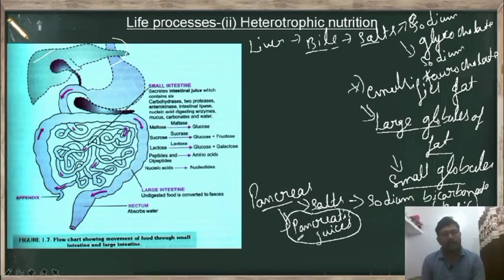And for the proper functioning of all these pancreatic juices, it needs neutral medium or a little basic medium, and this basic medium and neutralization of that acidic food takes place with the help of sodium bicarbonate which is in basic condition. And then what are the names of these pancreatic juices? So we will learn a little bit.